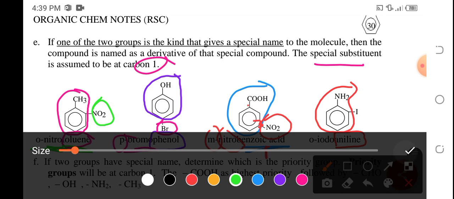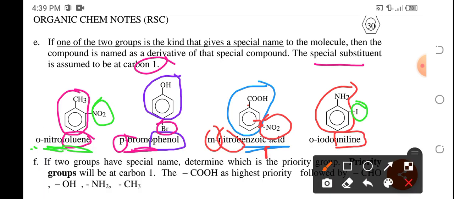And then you have NH2 with a benzene ring, collectively known as aniline. What is not included in the aniline's name is this one. But we have to name it, that is iodo. And they are on ortho, 1,2. So, ortho-iodoaniline. So, that's how you're going to name if there is a special name. And that special name will be assuming carbon number 1. So this is carbon number 1. That would be carbon number 1. Okay.